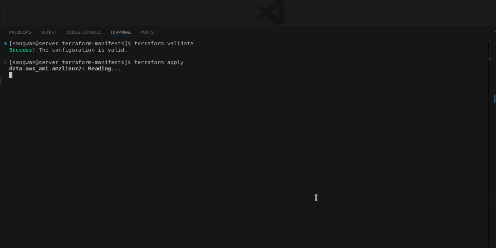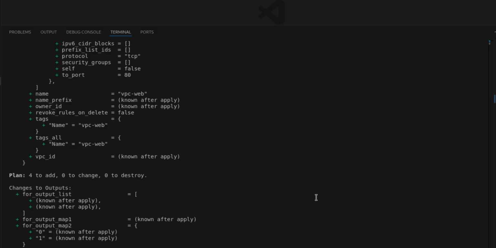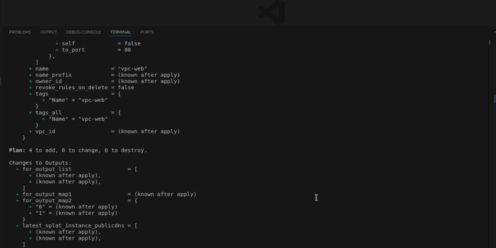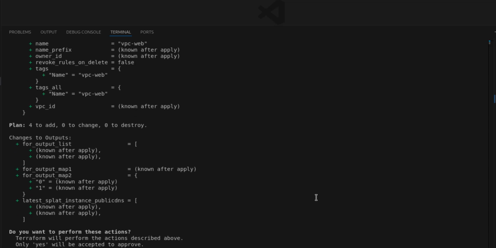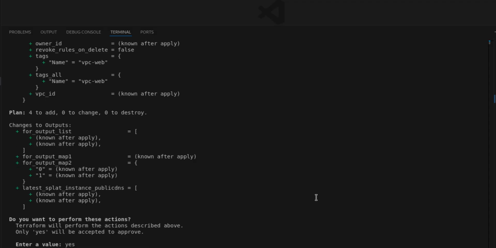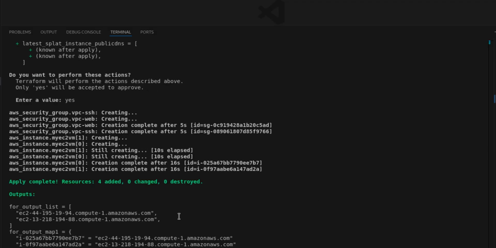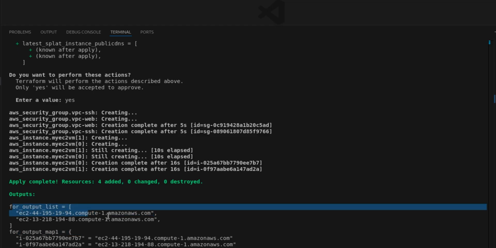Please note that I have removed the hard coded value of VPC and subnet. Why? I will be able to provision. In the last demonstrations, if you watched, you will see that I had supplied a default value of my VPC. This time I'm skipping that part and I'm using variables, and done. You can see the output: the output list, EC2 instance, and the output map. This is the list item, this is the map, and map 2.